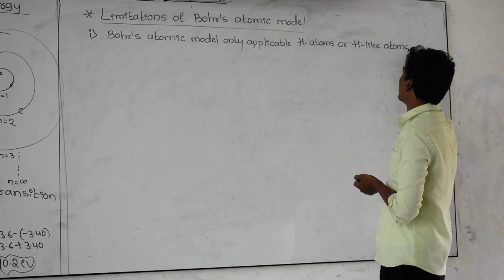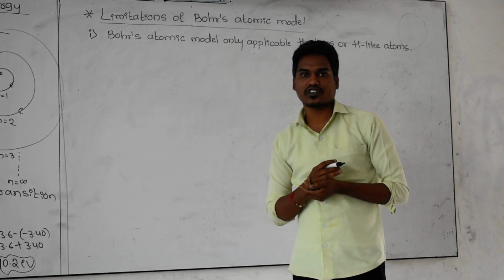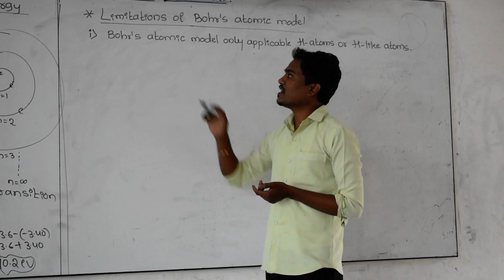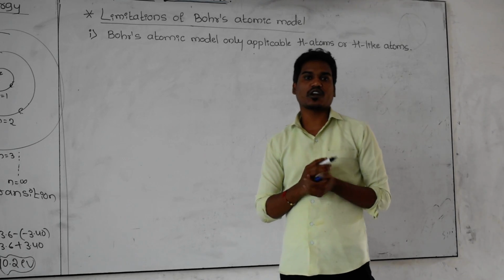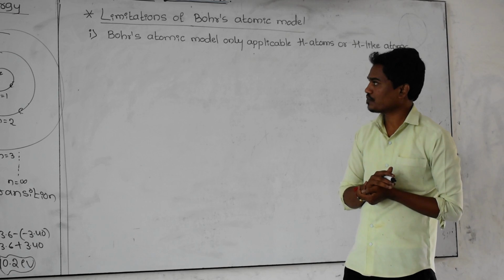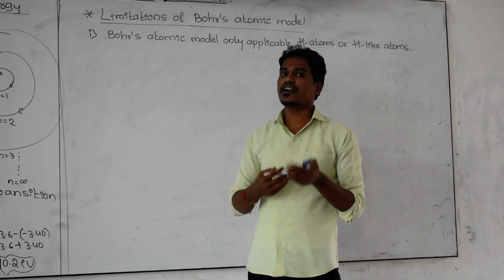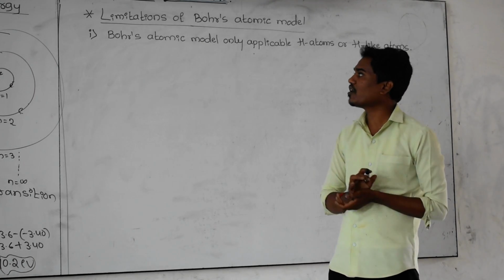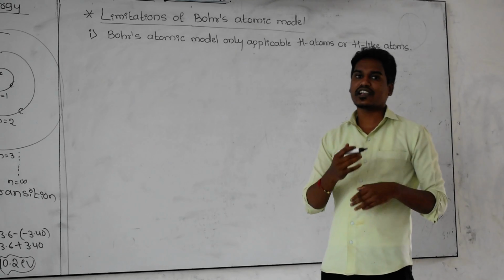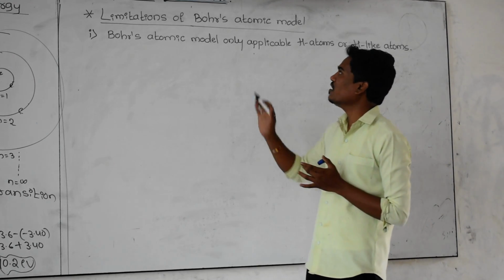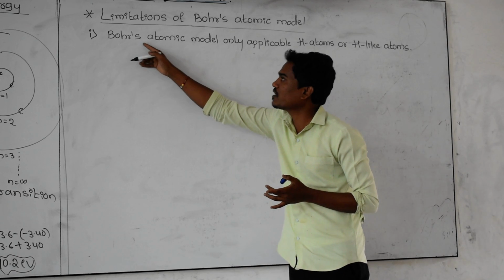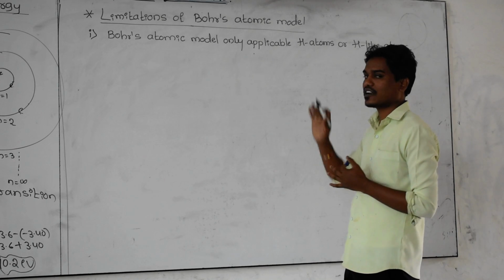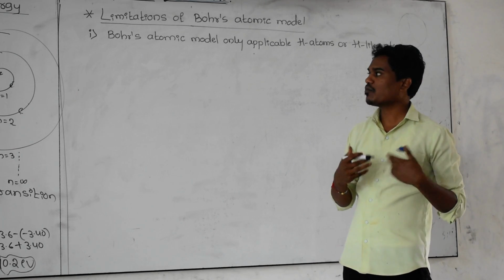And if you take another atom into consideration, just take aluminium as an atom, then what Bohr explained in his postulates is not applicable to other atoms. That's why this atomic model is not applicable for complicated atoms. He took only the example of the hydrogen atom, and whatever explanation he has given is only applicable to the hydrogen atom. That's why this is one of the drawbacks: Bohr's atomic model is only applicable to hydrogen atoms and not to complicated atoms.